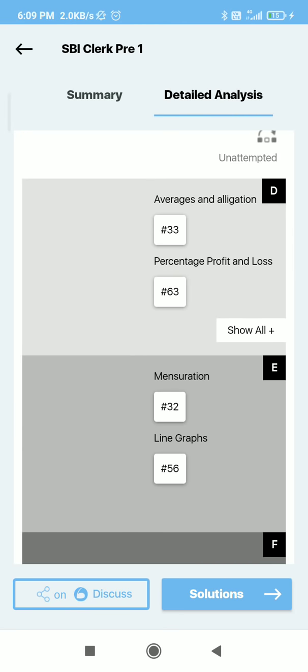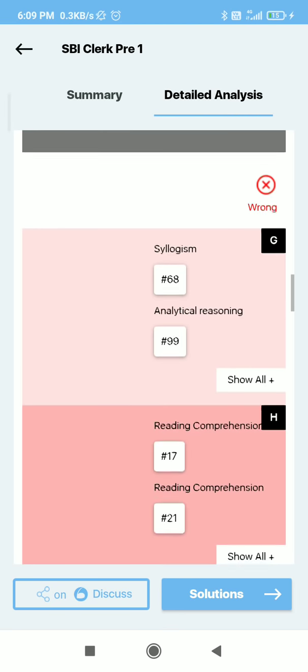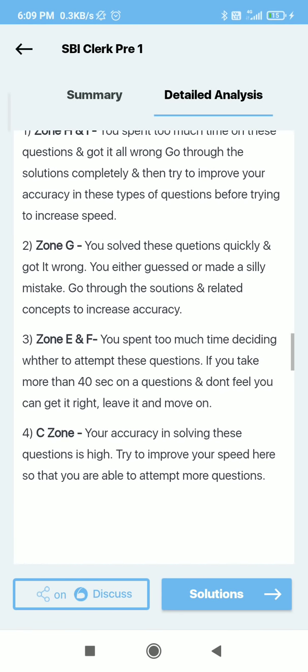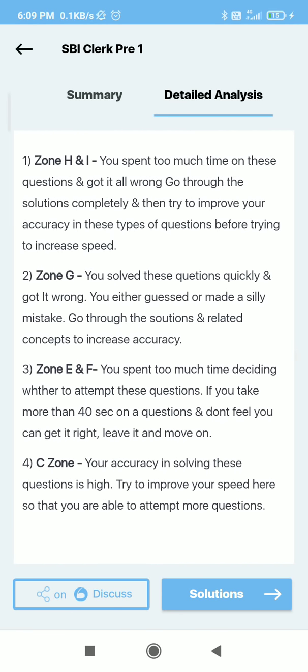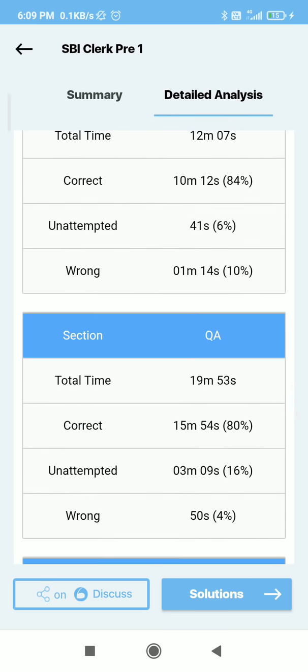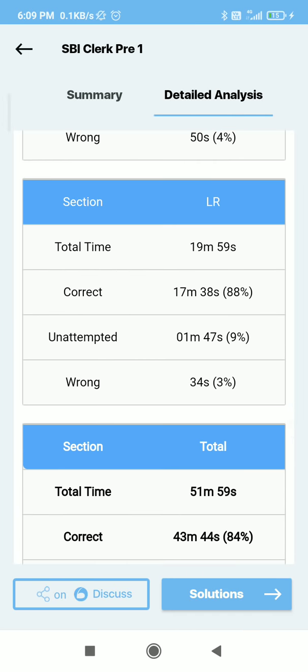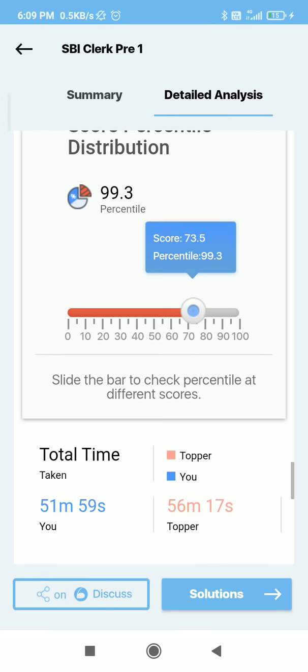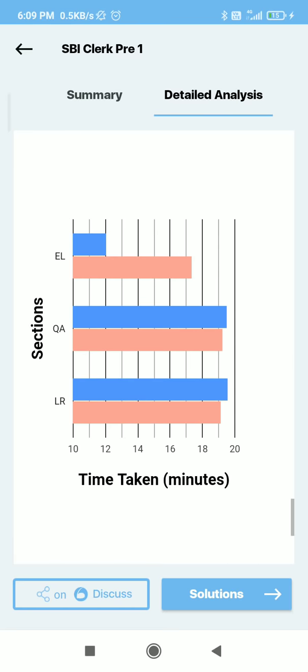Now these are unattempted questions and these are wrong questions. So they have provided a very detailed analysis, so you can go for these test series. I am also going to buy it, because I have found their analysis part very good.